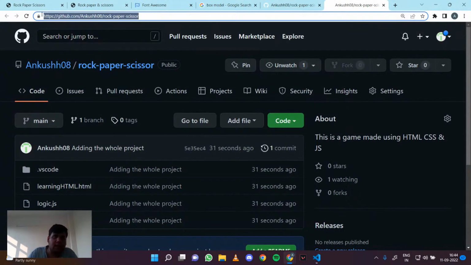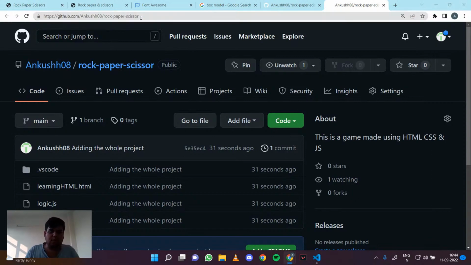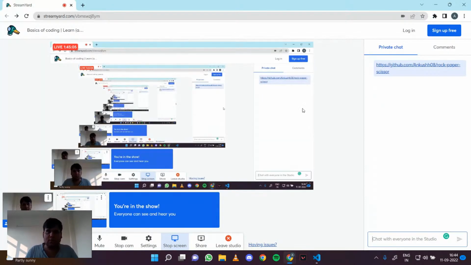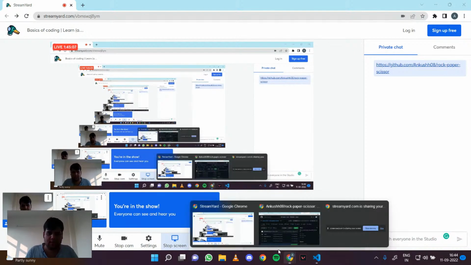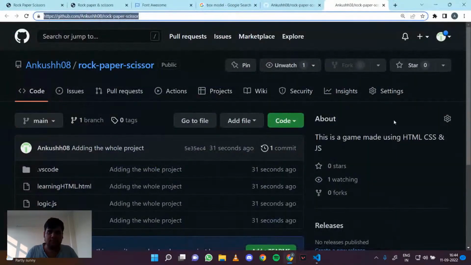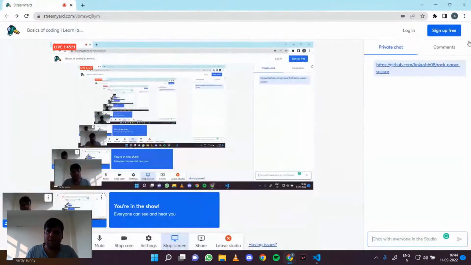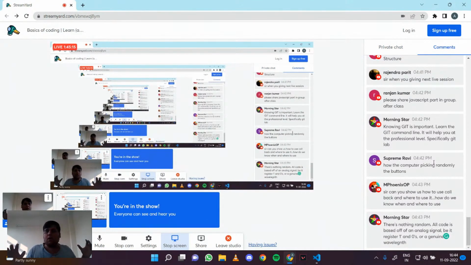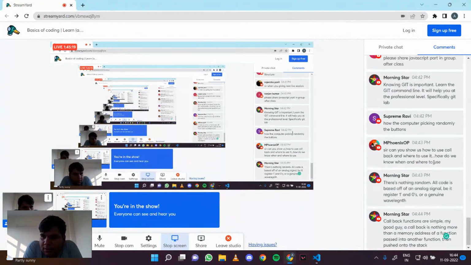That is github.com slash Ankush08 slash rock-paper-scissors. I'm not able to share this with you, but if you go to this URL, you can easily view the code. So this was about our app. Is there any doubt?